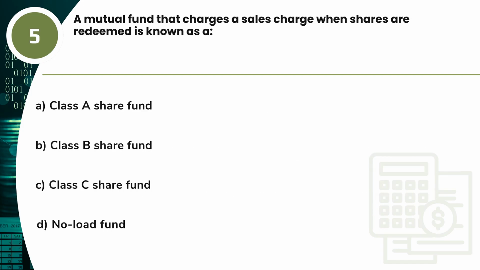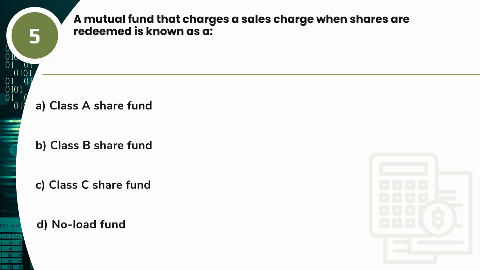Question 5. A mutual fund that charges a sales charge when shares are redeemed is known as A. Class A share fund. B. Class B share fund. C. Class C share fund. D. No-load fund.